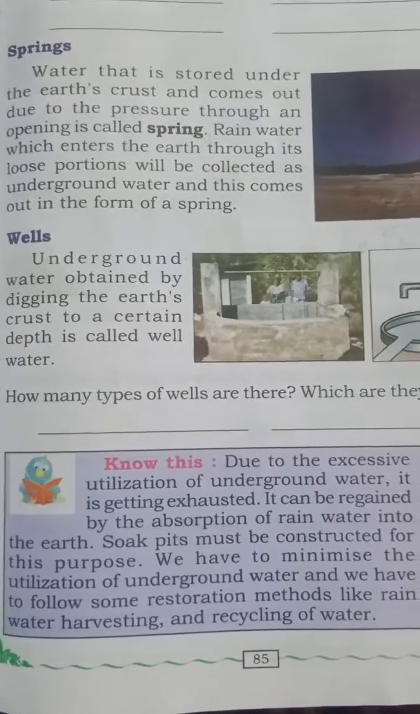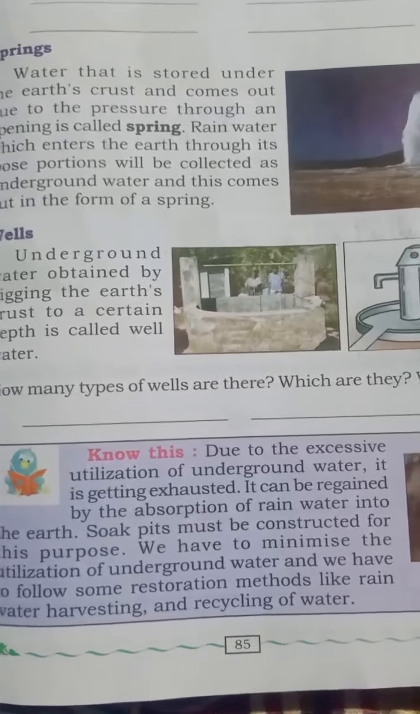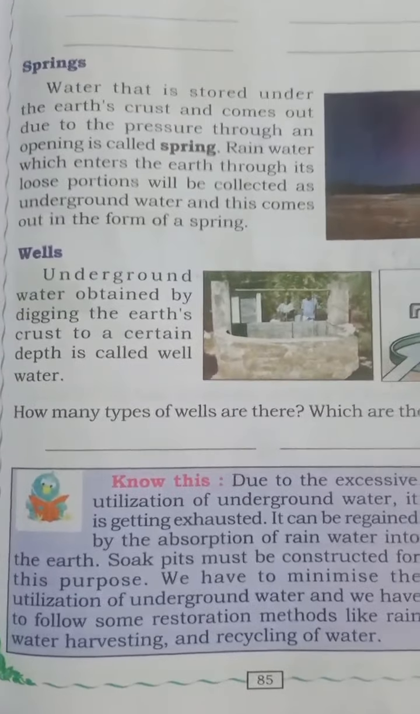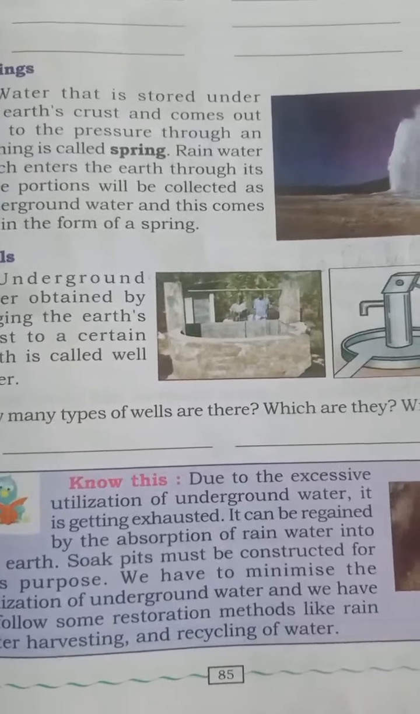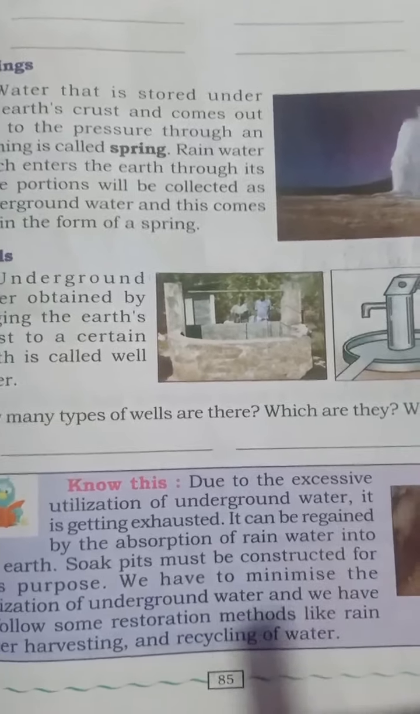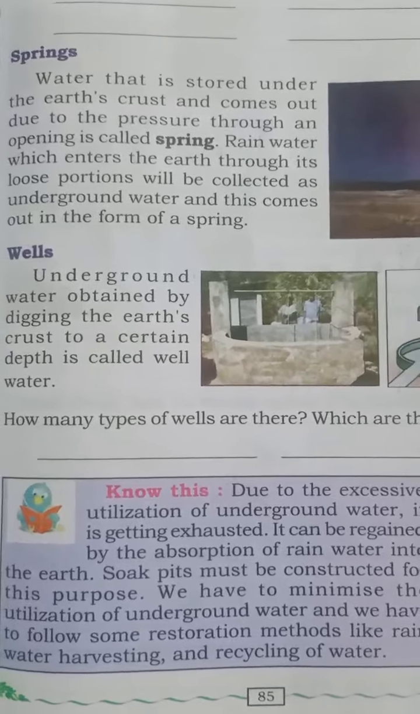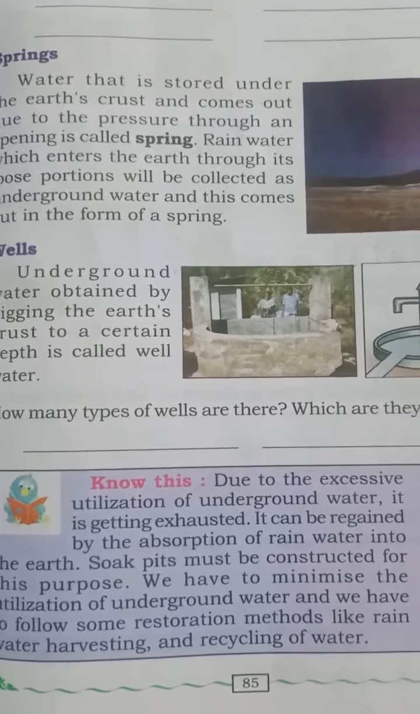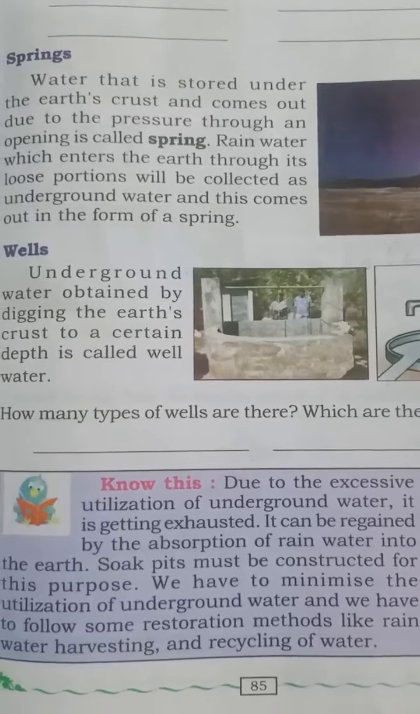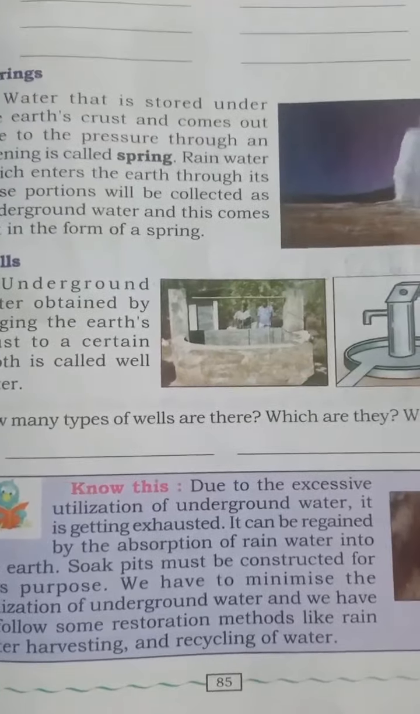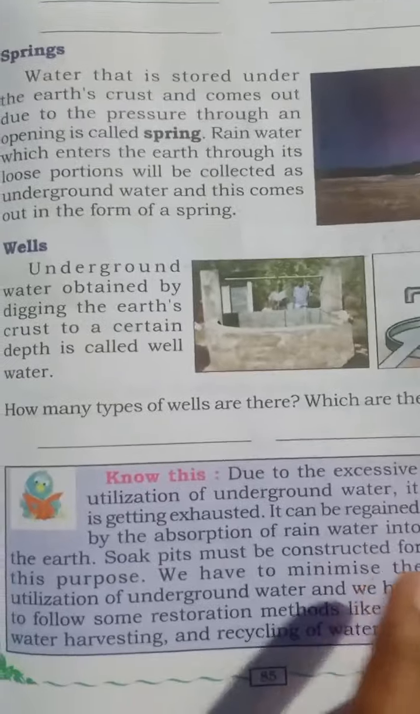We have to minimize the utilization of underground water, and we have to follow some restoration methods like rainwater harvesting and recycling of water. So as we are using a lot of underground water, we should use a little bit. We should minimize the use of underground water, and we have to follow some restoration methods. Which are the restoration methods, children? It is rainwater harvesting and recycling of water. Okay,